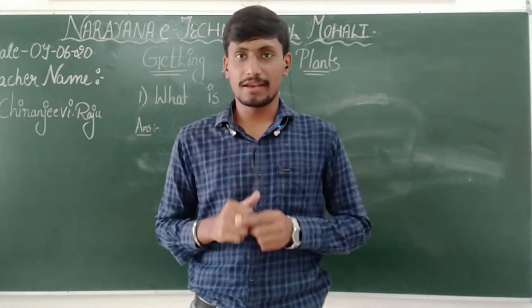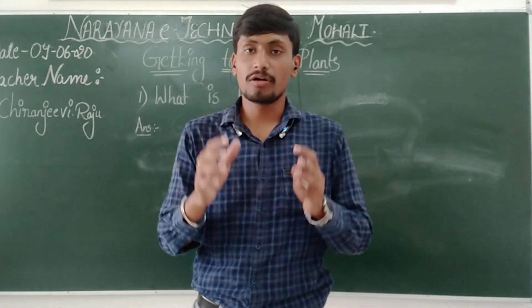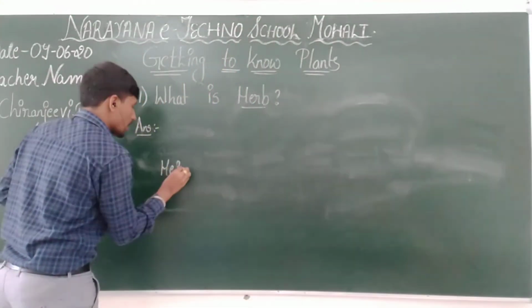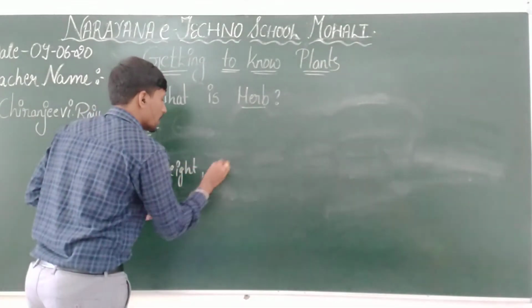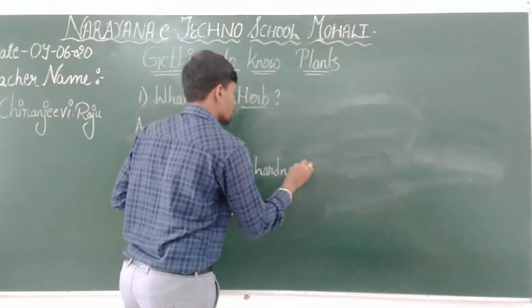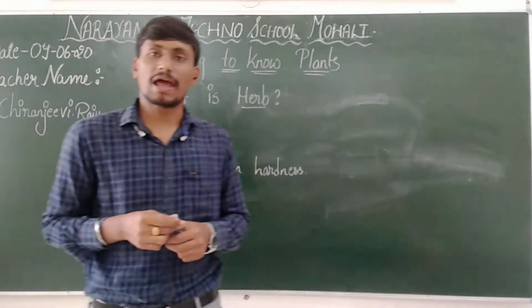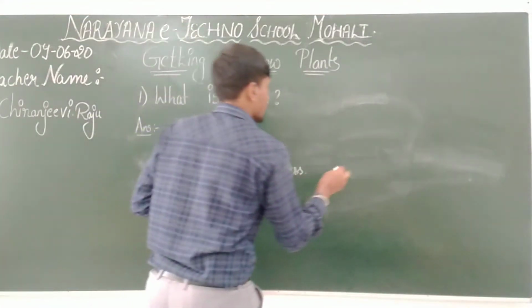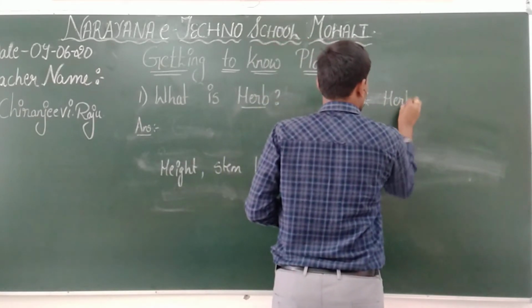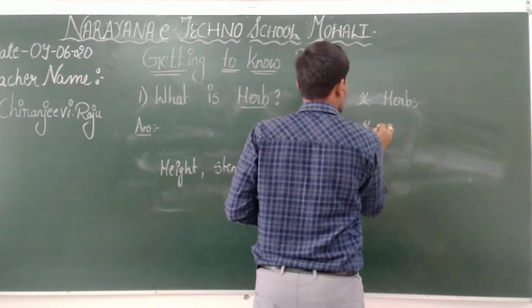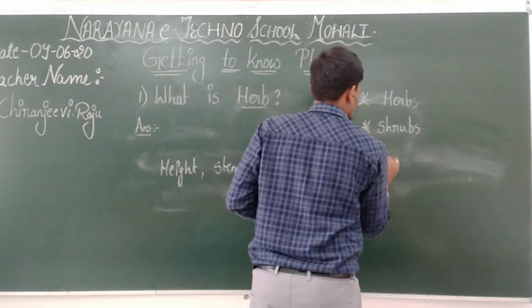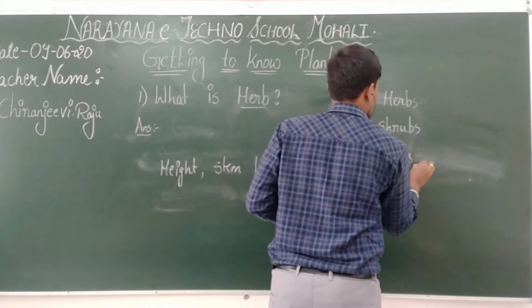Based on these, we have categorized plants into three different groups: herbs, shrubs, and trees.